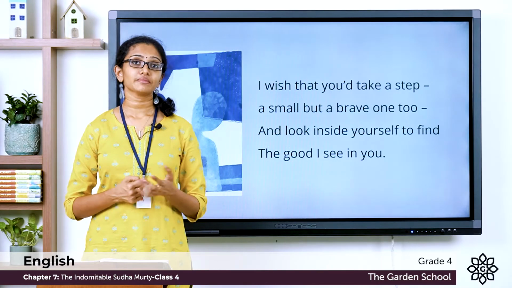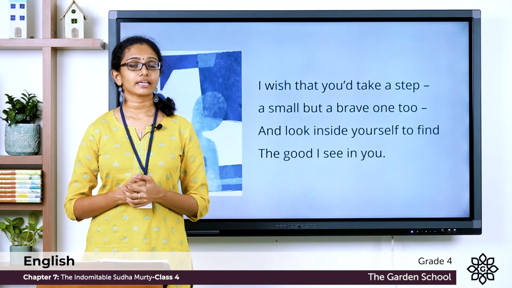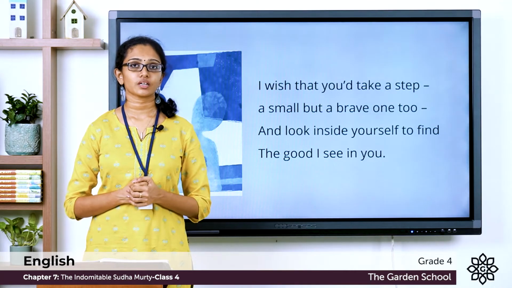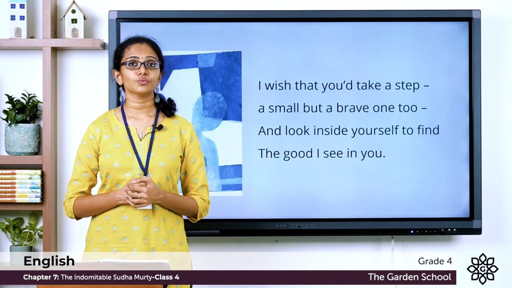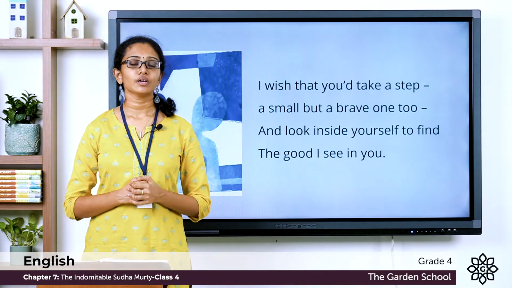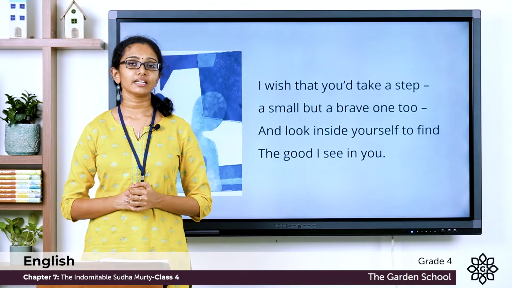So this is a poem that makes one realize and remind themselves about their own merits that lie deep within their souls. So you don't have to be mean or a bully to be brave. You have to realize your own merits and move forward. So children, I hope you enjoyed the poem. You can read the poem again and again.